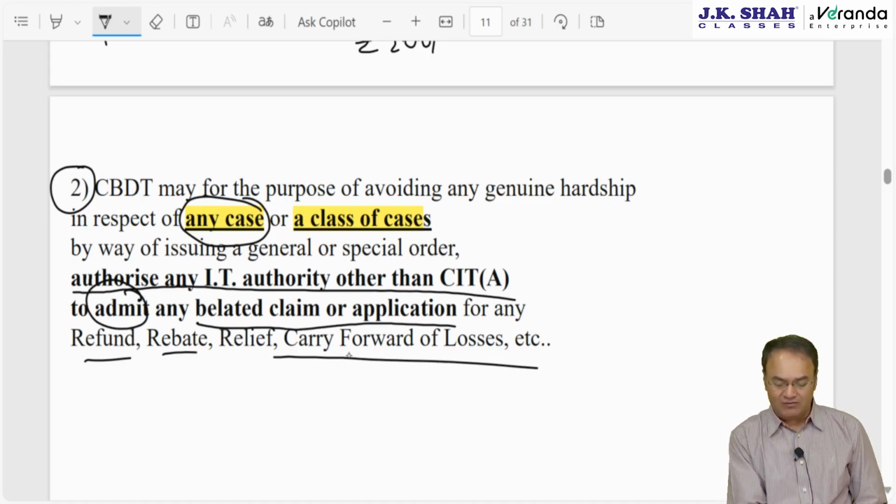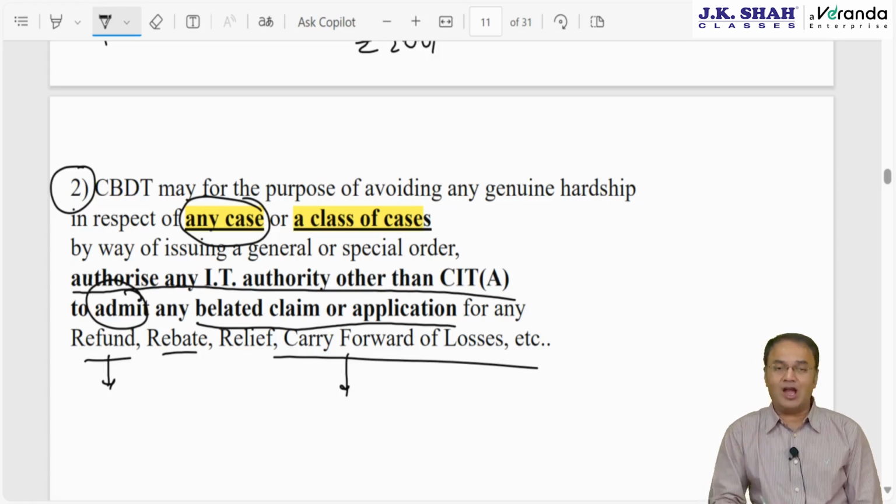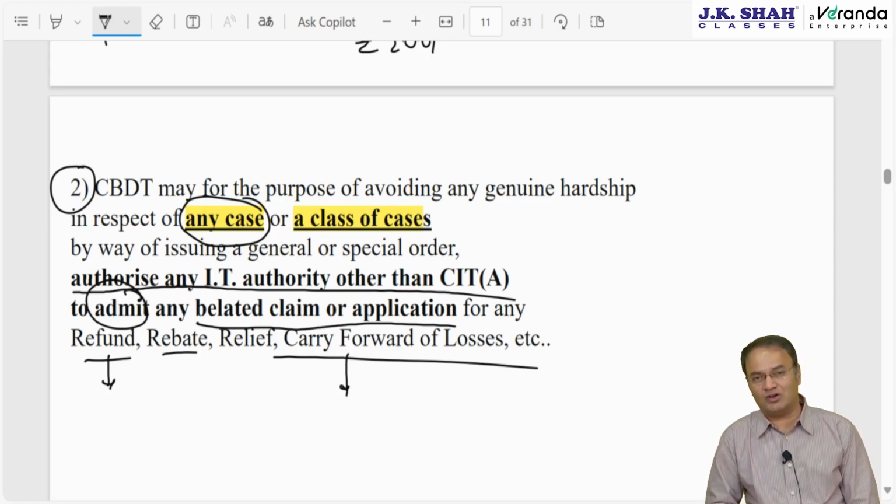For example, for everything there is a time limit. You want to claim refund, there is a time limit. You file IT return within particular time limit, then only refund will be granted. Otherwise your refund is gone forever. I myself experienced this. Okay, I had a refund of 6,000 rupees in one of the years.